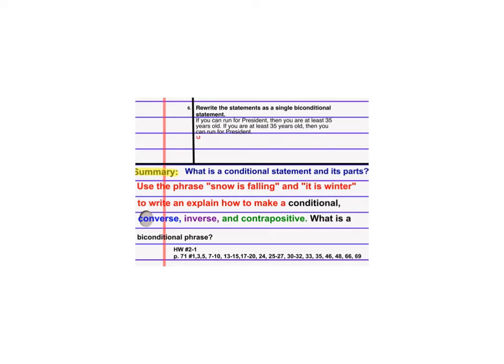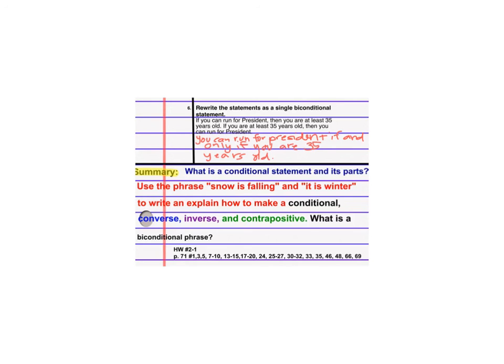So you can run for president if and only if you are 35 years old. Which is true, and in the Constitution, I didn't make that up. I didn't decide that, but that is something that is true in the U.S.